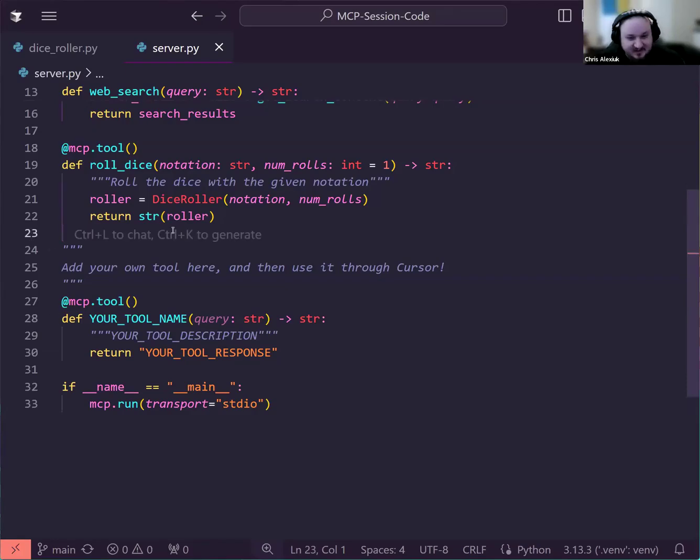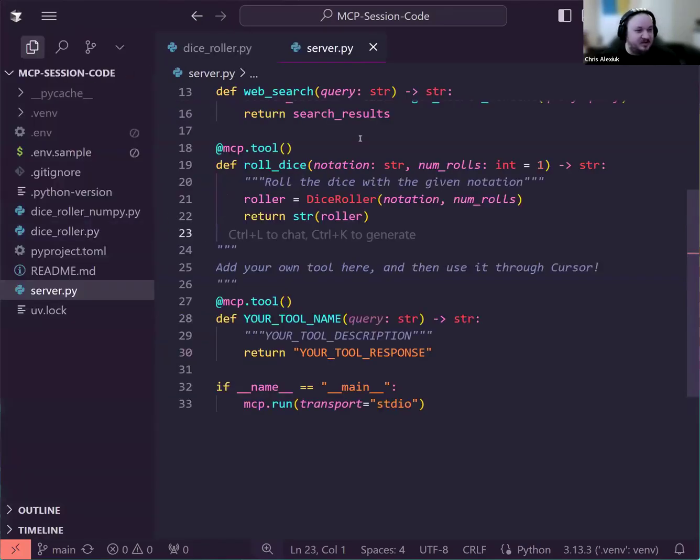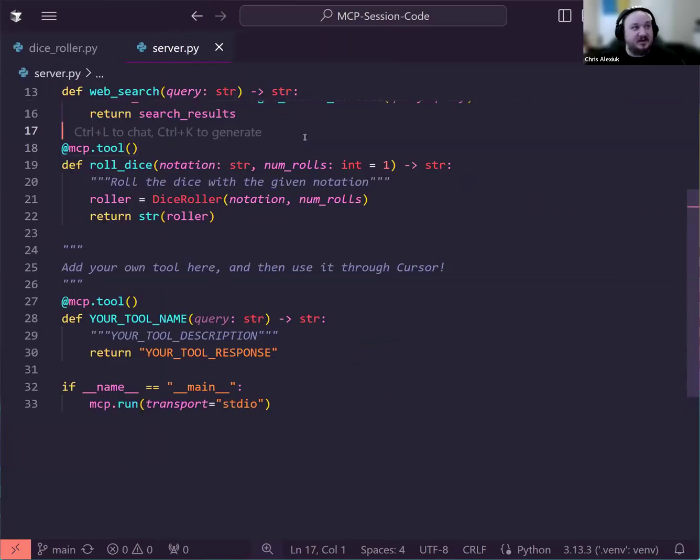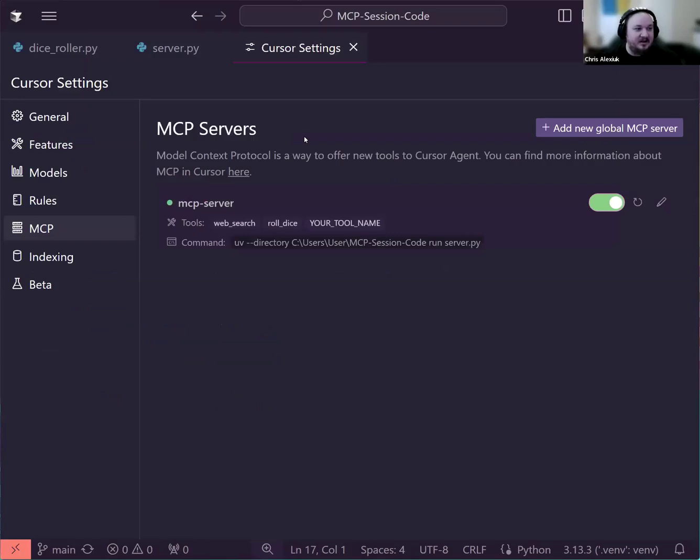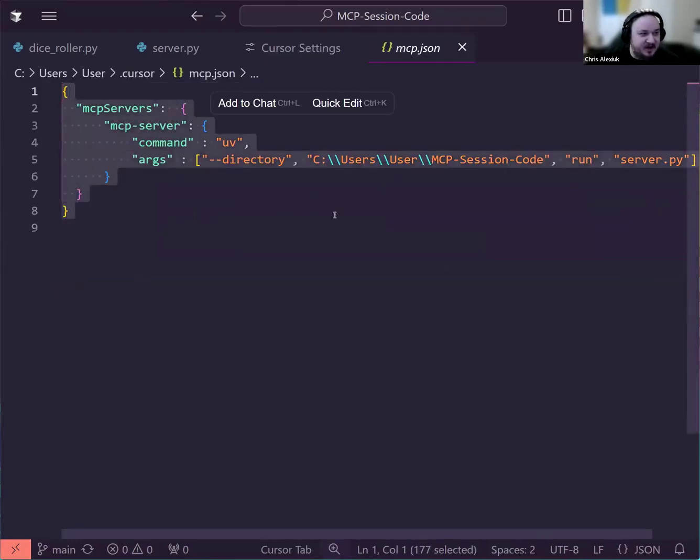So this is great, and we love that, but how do we actually make it useful to something like, in this case, Cursor, because we're just in Cursor already. So what we need to do is open the command palette and go to open MCP settings, and you'll notice that we have the MCP server already set up. And the way we spin this thing up is with this simple config.